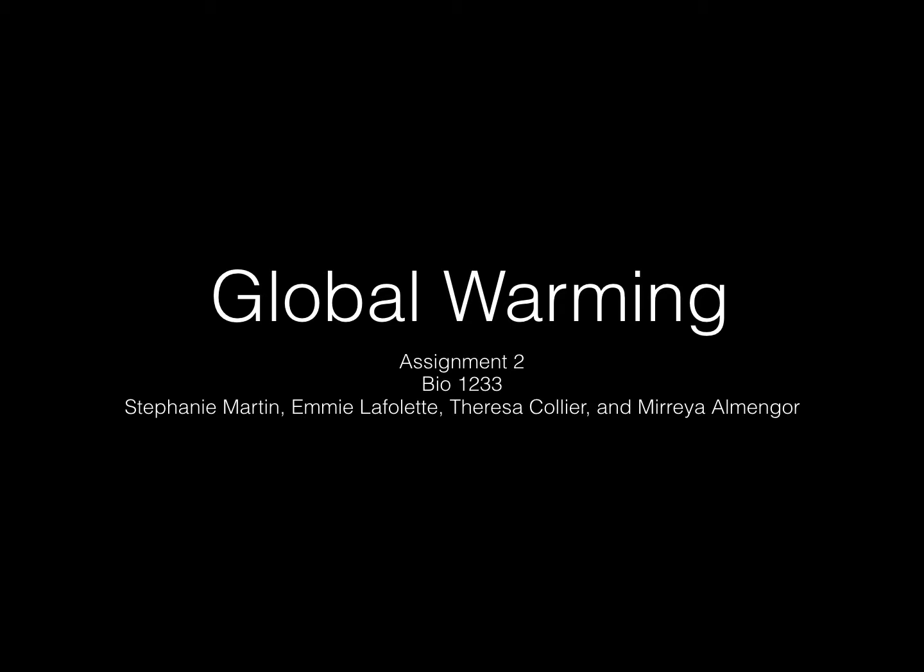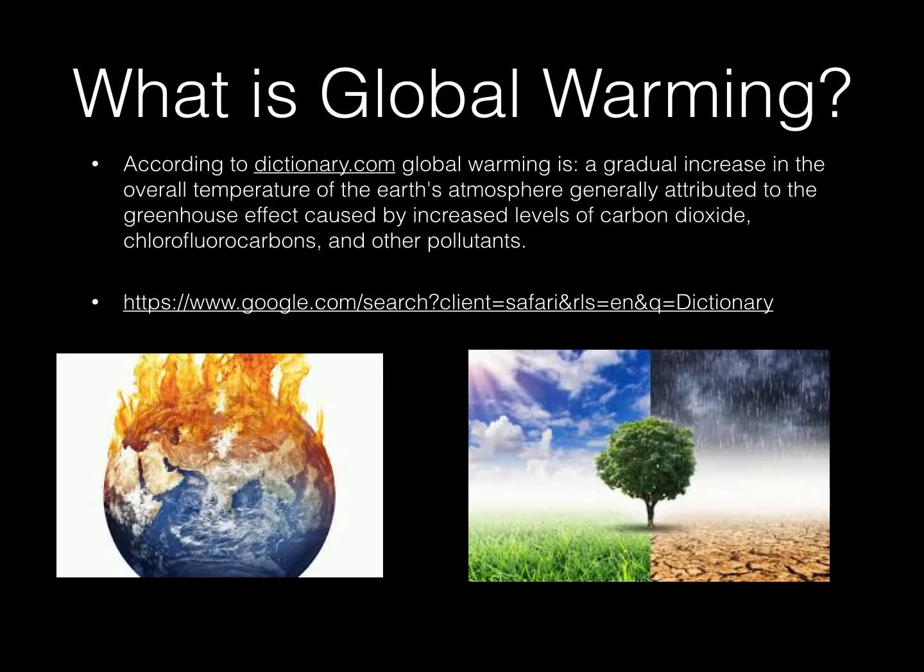Okay. Global warming, assignment 2 for contemporary biology 1233. What is global warming? According to dictionary.com, global warming is a gradual increase in the overall temperature of the Earth's atmosphere, generally attributed to the greenhouse effect caused by increased levels of carbon dioxide, chlorofluorocarbons, and other pollutants.